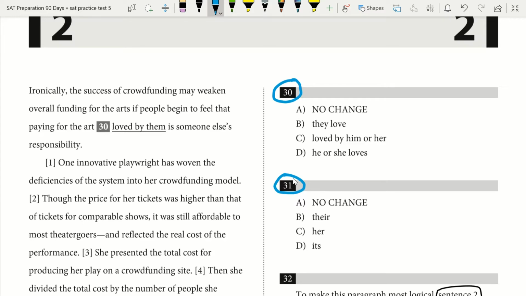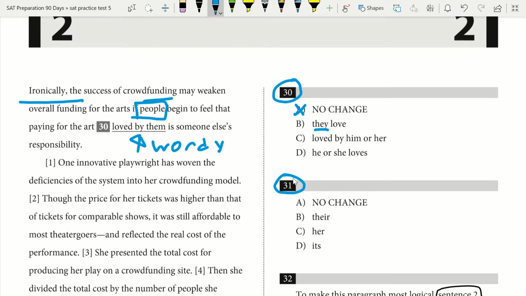We have the sentence here: "Ironically, the success of crowdfunding may weaken overall funding for the arts if people begin to feel that paying for the art loved by them is someone else's responsibility." What jumps out to me immediately in 30 is the phrase "loved by them." Obviously that's wordy and unnatural. We wouldn't say paying for the art loved by them. We would say paying for the art they love, right? So if they is the correct pronoun here, then that would be our correct answer.